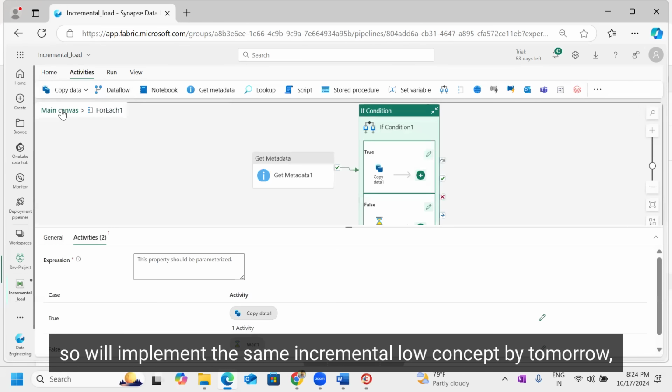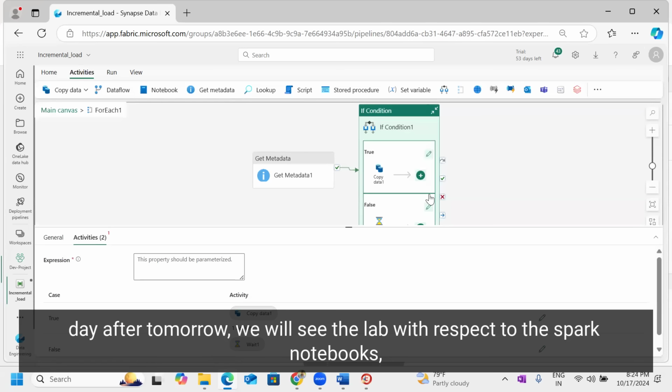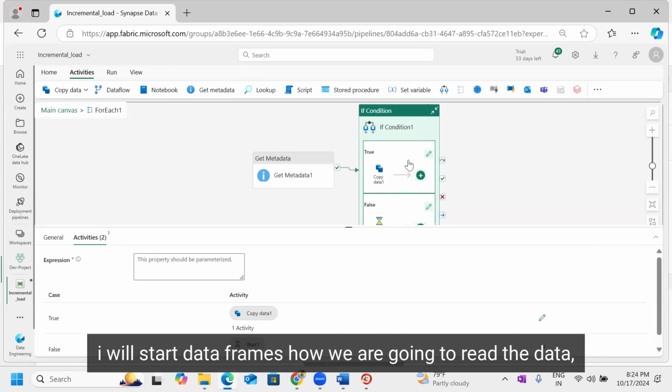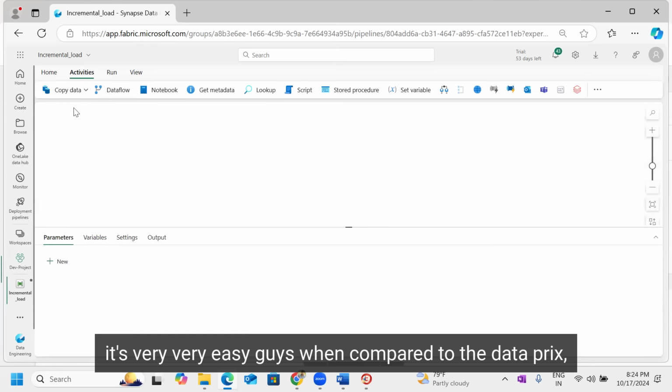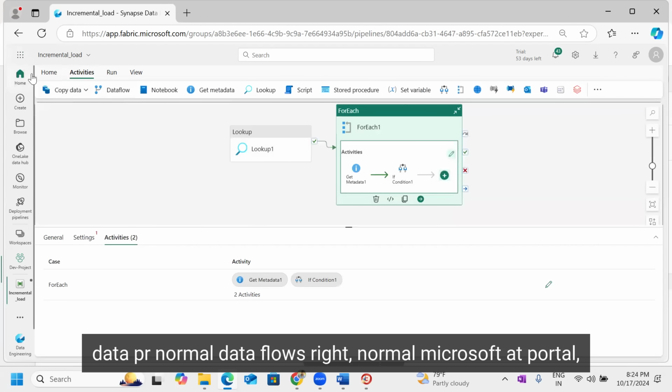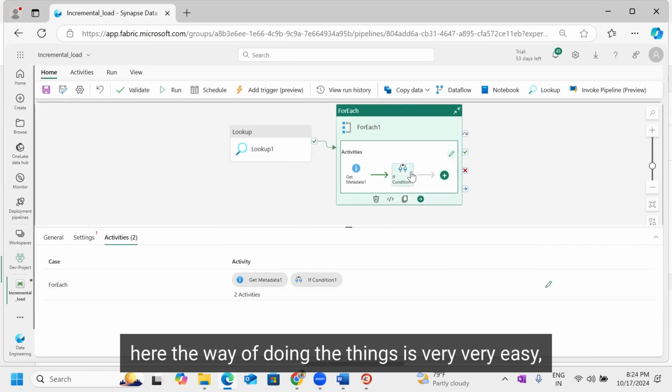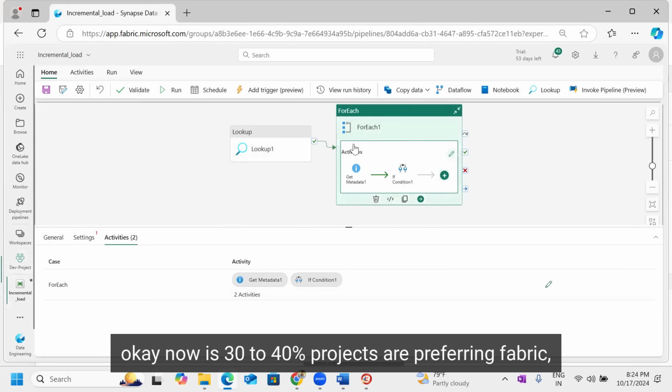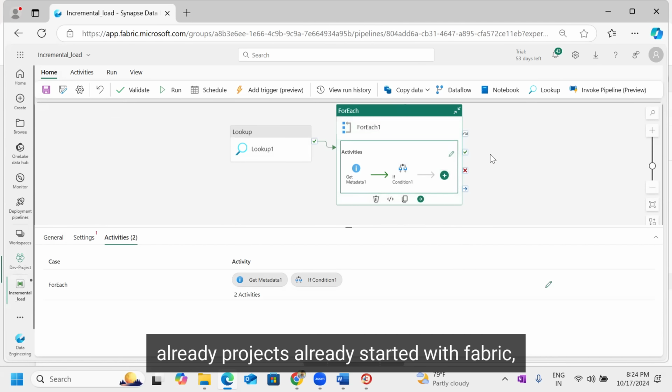Okay. So we'll implement the same incremental load concept by tomorrow. Day after tomorrow, we'll see the lab with respect to the Spark notebooks. I will start with data frames, how we are going to read the data. It's very, very easy, guys, when compared to Databricks, Data Factory, normal data flows, the normal Microsoft Azure portal. Here, the way of doing things is very, very easy. Nowadays, 30 to 40% of projects are preferring Fabric. Projects have already started with Fabric.